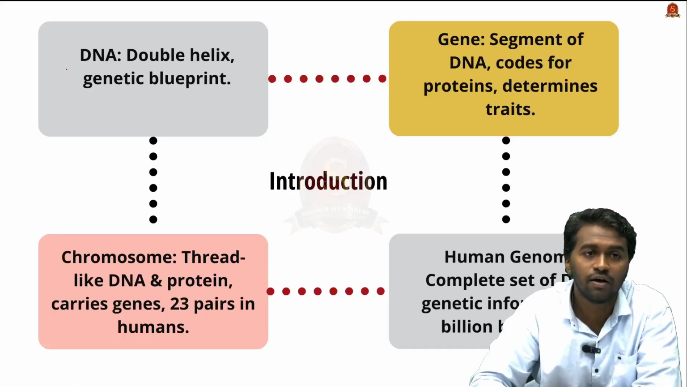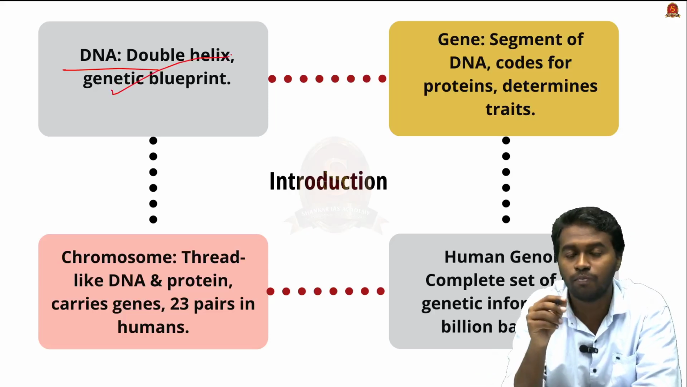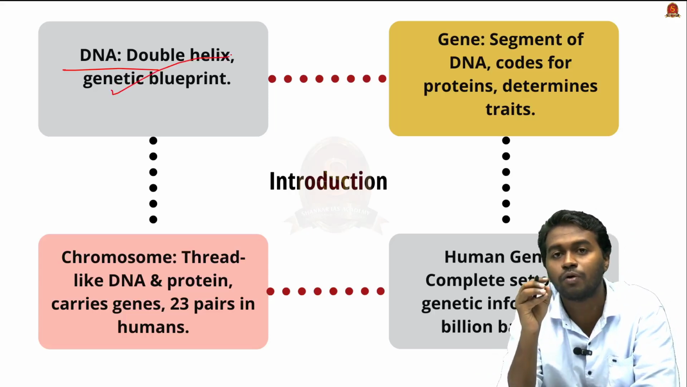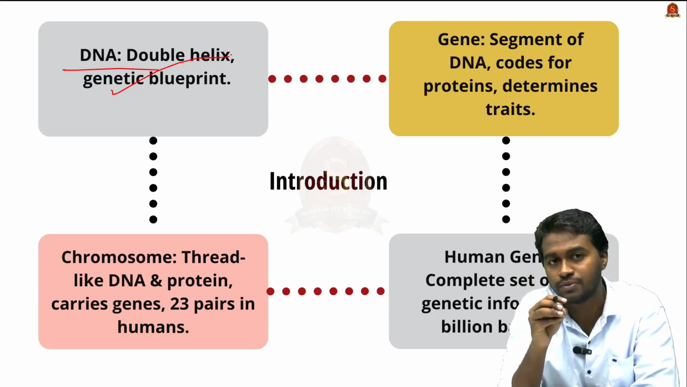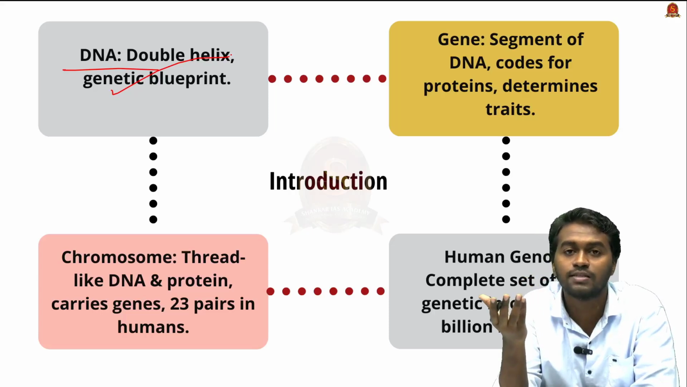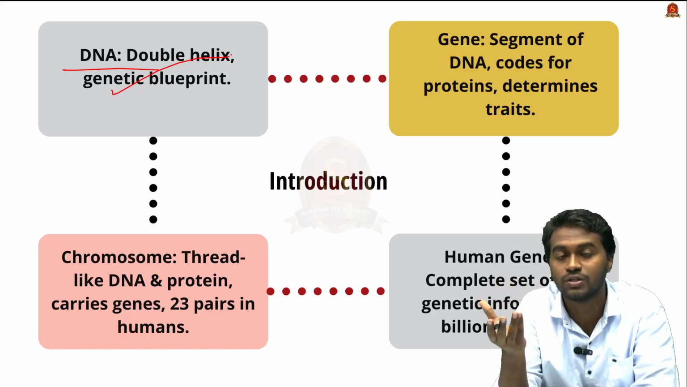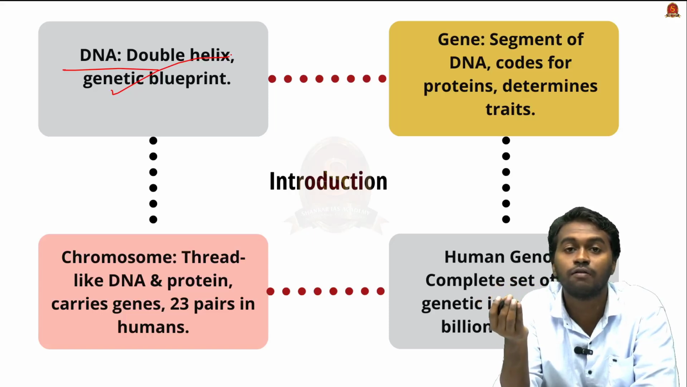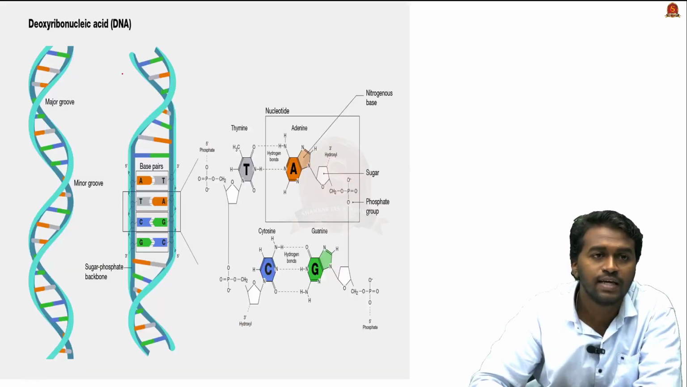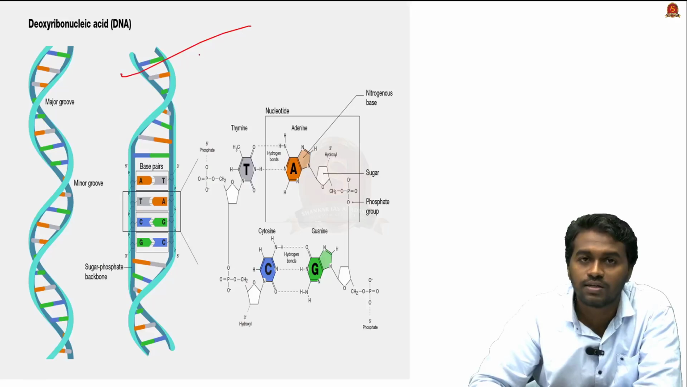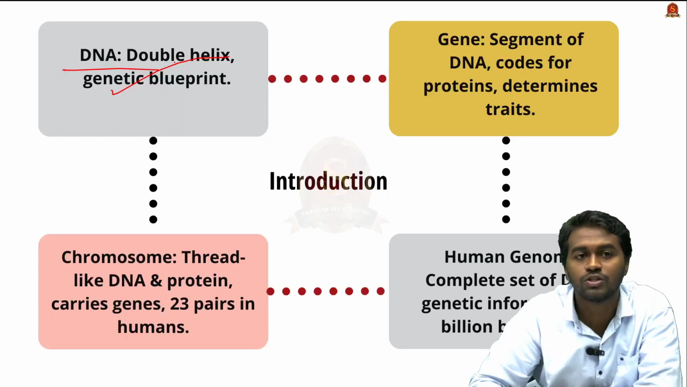First is DNA, or deoxyribonucleic acid. It is a genetic blueprint because it consists of code for maintaining and the development of organisms. Or in another sense, we can say that it is a molecule which carries the genetic instructions related to the growth, development and function of organisms. And the structure, you can see, it is looking like a twisted ladder, right? This structure is known as double helix, and it consists of different types of bases and proteins.